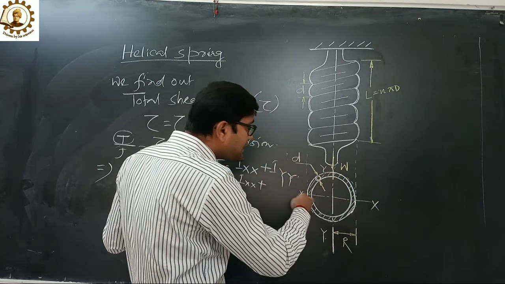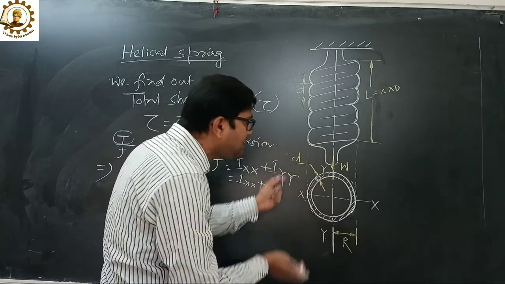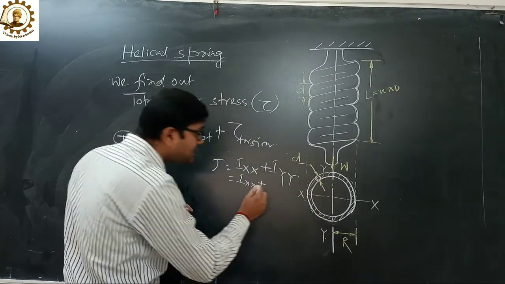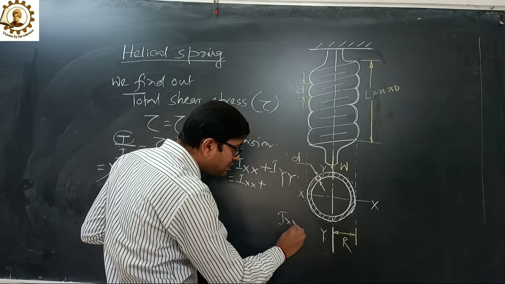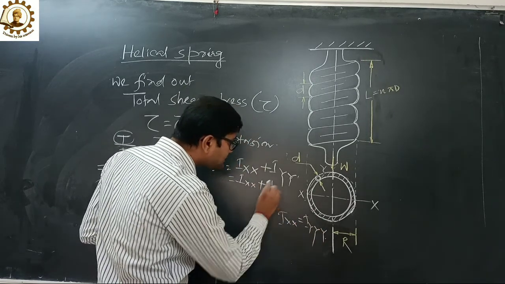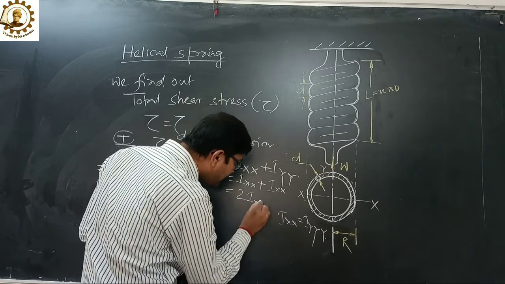Then x and y both are symmetrical, because however we fold it, it exactly coincides. So we can write Ixx equals to Iyy. So Ixx plus Iyy means 2 of Ixx.